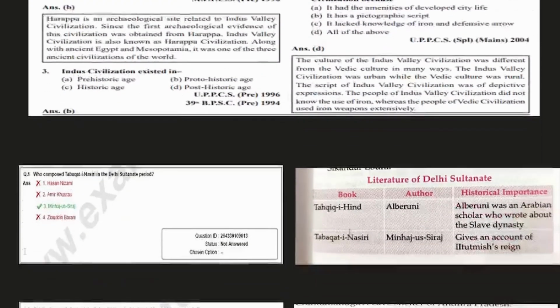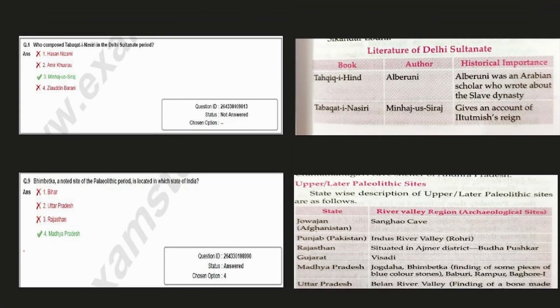Also, while you are studying Lucent, pay special attention to the information contained in these boxes, because in examinations questions are asked directly from these boxes. And this is an example. These are questions asked in SSC CGL 2022 mains. So the first question is, who composed Tabaqati Nasiri in Delhi's Sultanate period? And the answer is Minhaj us Siraj, and you can see it is directly lifted from this box. Similarly, this question: Bhimbetka site is located in which state of India? So you can see it is located in Madhya Pradesh. Okay, so this is important. You can read this while you are studying Lucent.